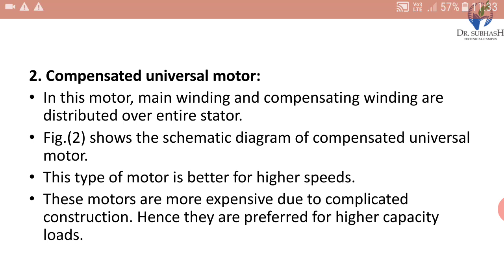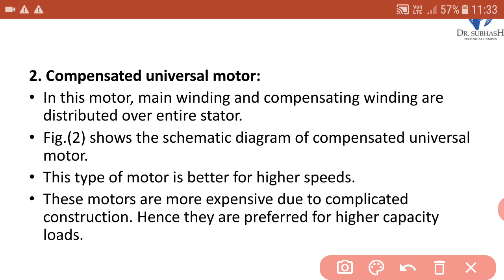This type of motor is better for higher speeds. For higher speeds, this compensated type motor is a convenient and preferable choice. These motors are more expensive due to complicated construction, hence they are preferred for higher capacity loads.